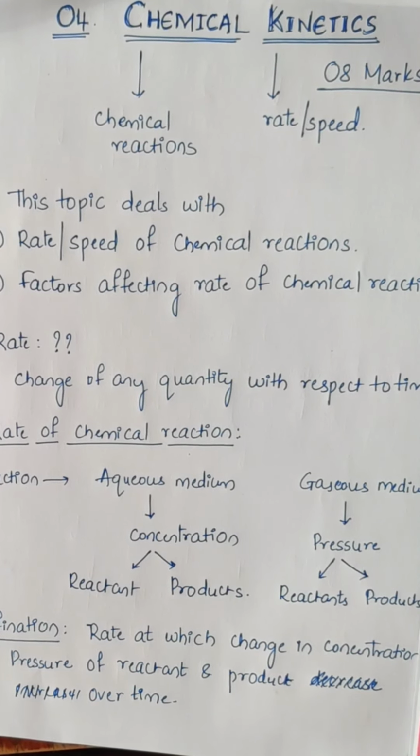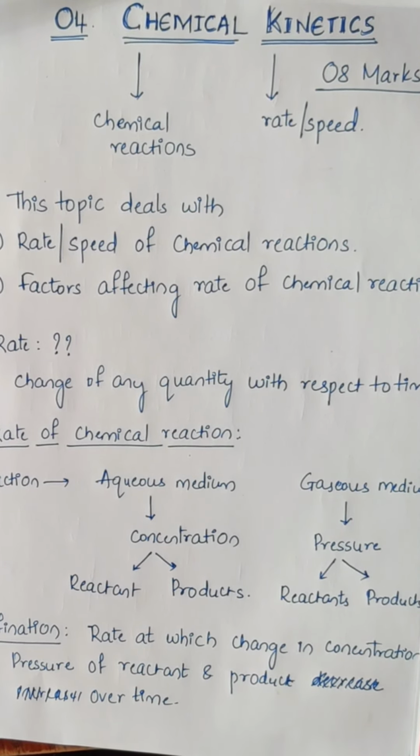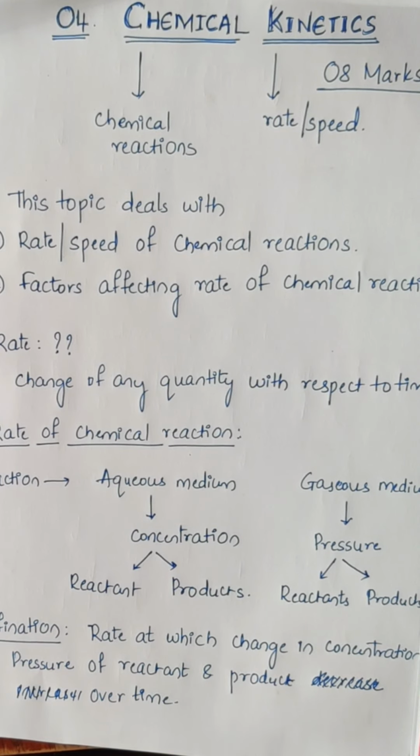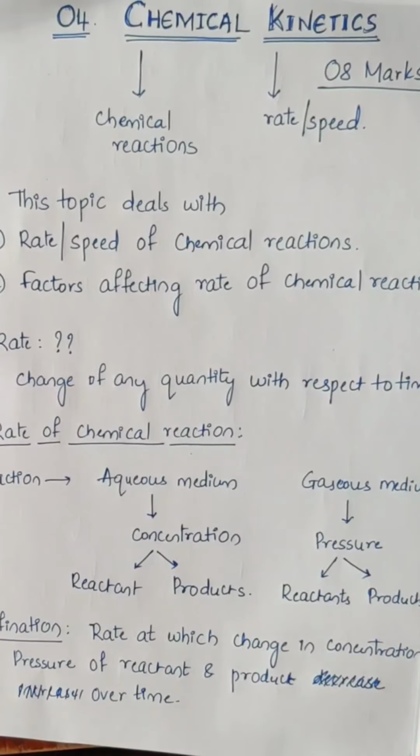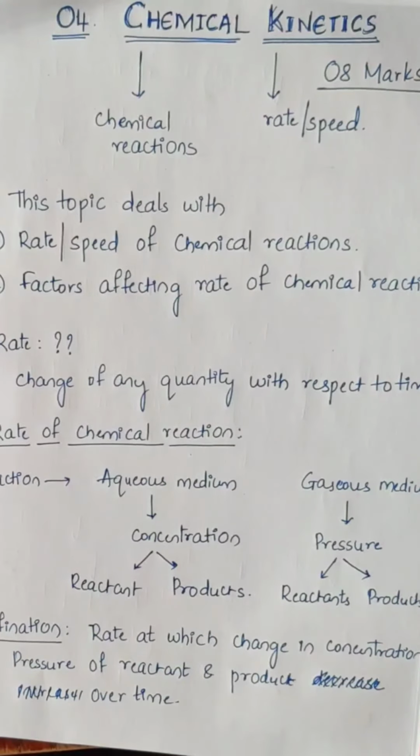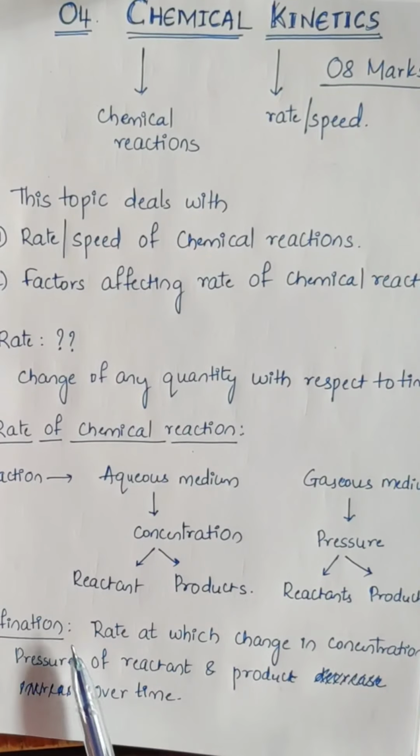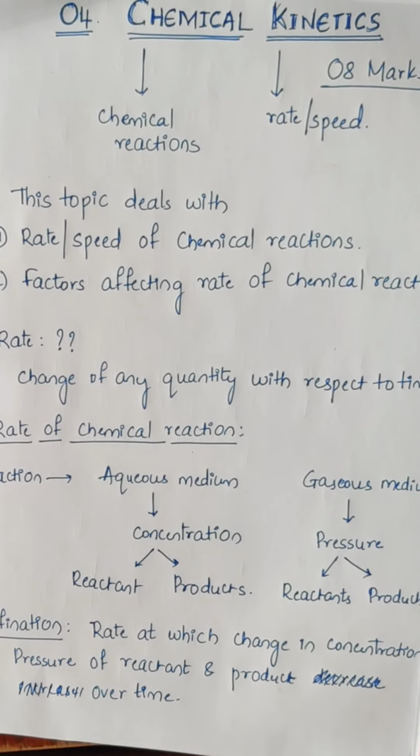How can you define the rate of a chemical reaction? The rate of a chemical reaction is the change in concentration or pressure of the reactant and the product with respect to time. Change in concentration or pressure of the reactant and the product with respect to time is referred to as the rate of a chemical reaction.